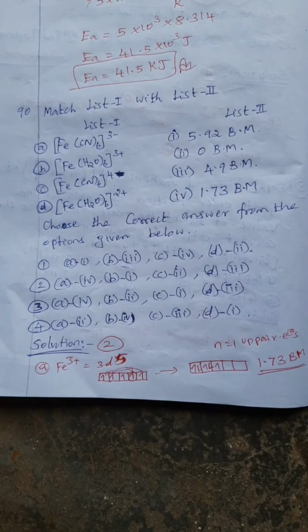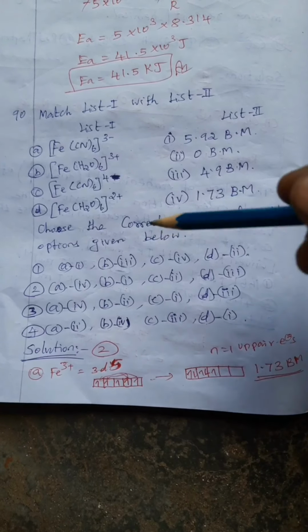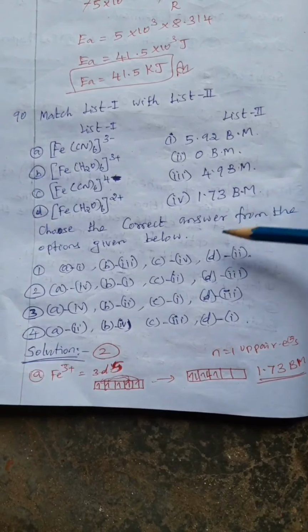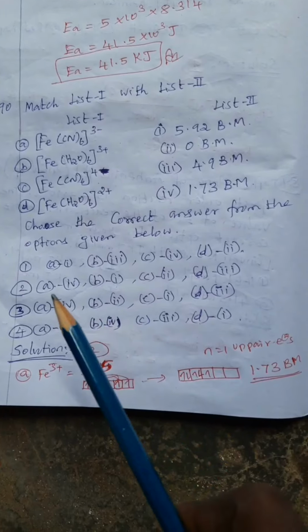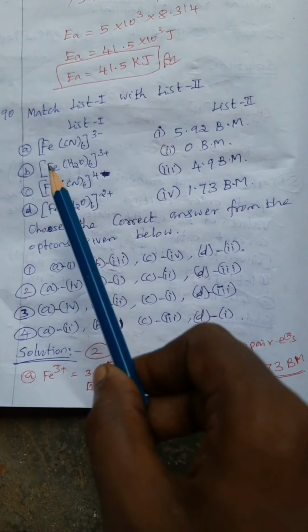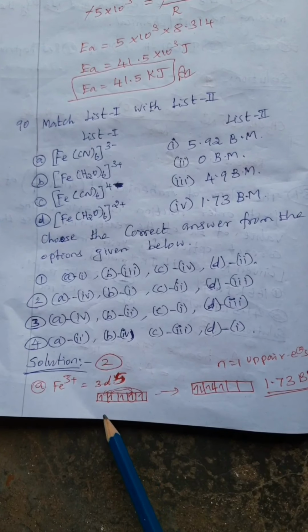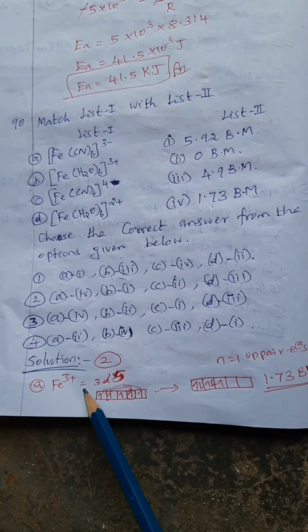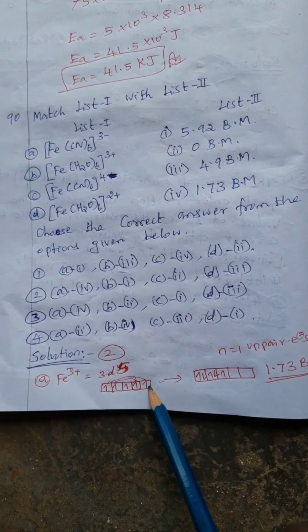Okay, question number 90. Match list 1 with list 2. Four items are given in list 2. Choose the correct answer for the option given below. First of all, [Fe(CN)6]3-. Fe oxidation state is 3+, so 3d5 configuration. 5 unpaired electrons are present.